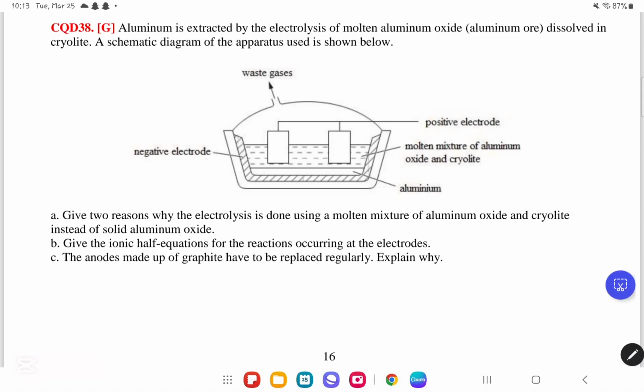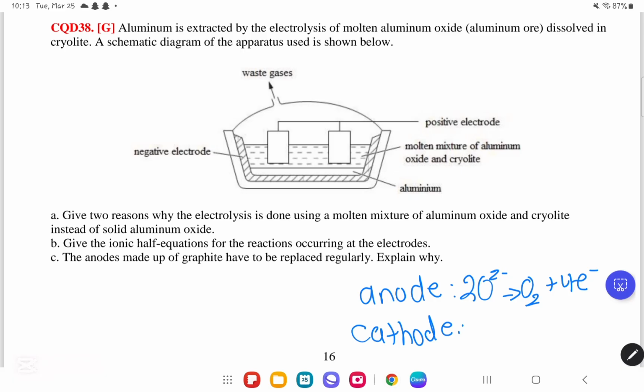For part B, give the ionic half equations for each of the reactions occurring at the electrodes. At the anode, which is the positive electrode, oxidation occurs, which is the loss of electrons. So it's 2O2- forming O2 gas plus 4e-. At the cathode, the negative electrode, reduction occurs, the gain of electrons. It is going to be Al3+ plus 3e- to form Al.